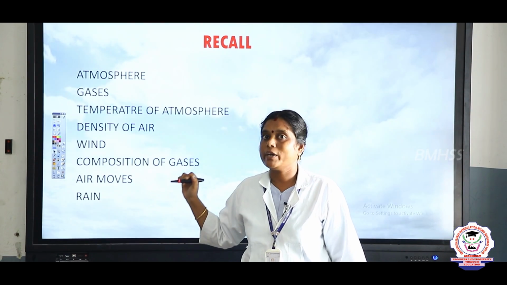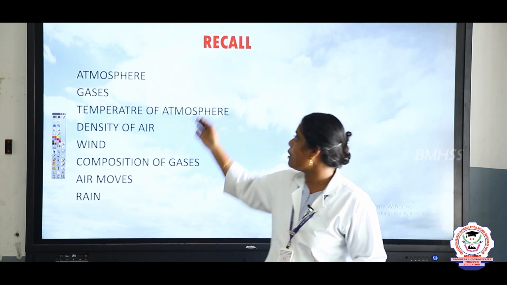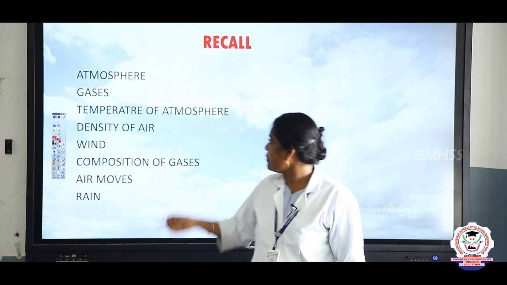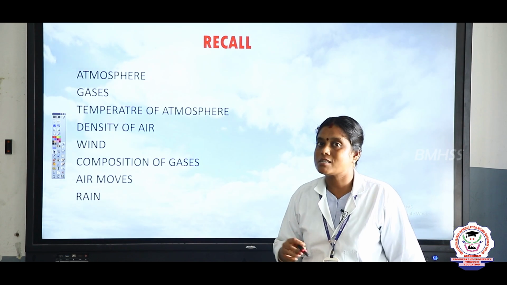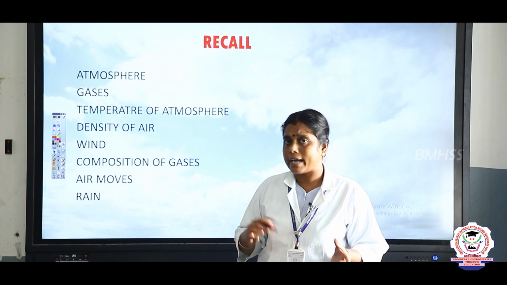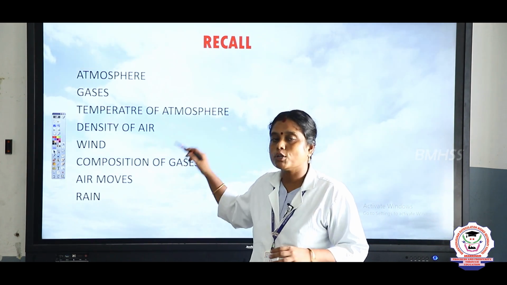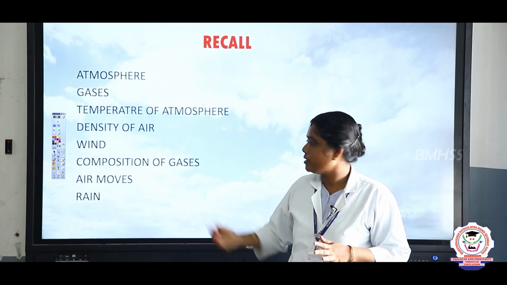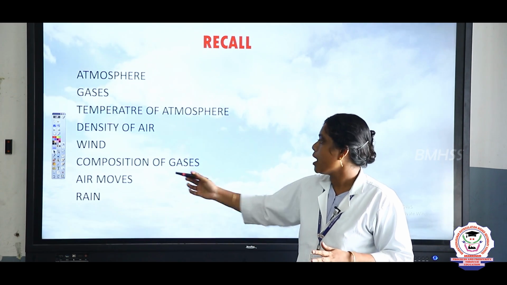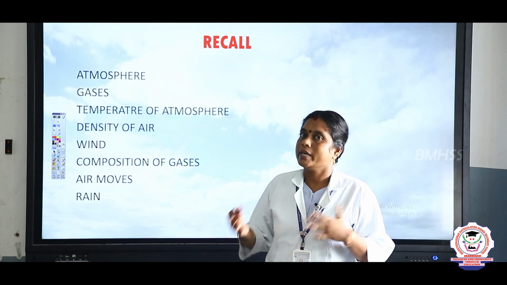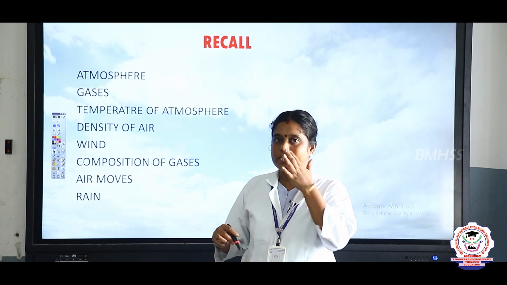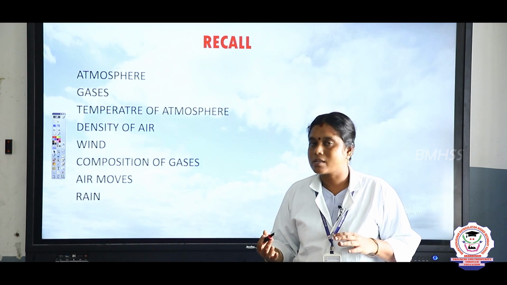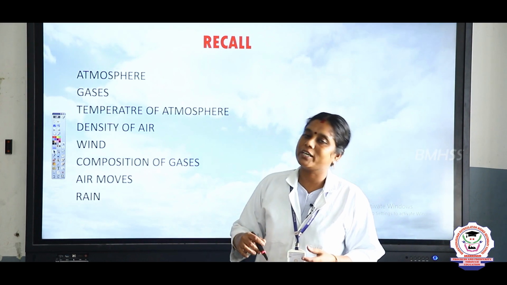Okay children, today we have discussed what the atmosphere is, named the gases present on the earth surface, and the temperature of the atmosphere and density of air. What happens to these with height, children? Yes, both decrease with height. And what is wind? Composition of gases. Air moves from high pressure area to low pressure area, and finally rain. Moisturizing winds bring rain at a particular place.